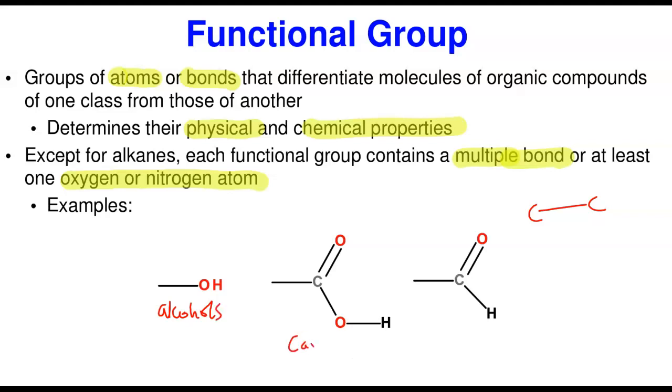So this is the carboxylic acid. And then we have another class here now. This class is when the carbonyl carbon is at the terminal carbon, the first carbon. That means here it has to have a hydrogen to saturate this carbon. This functional class is the aldehyde.